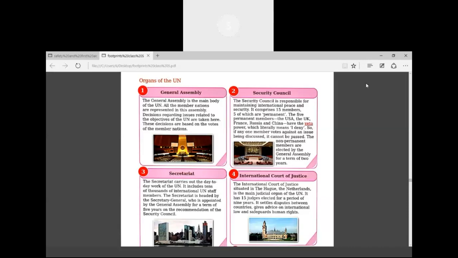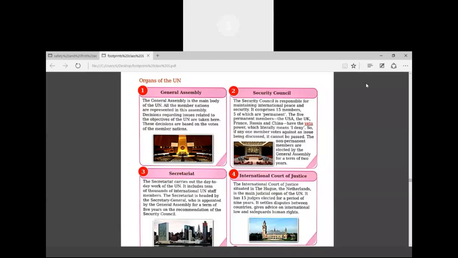The non-permanent members, their term of working is 2 years. Meaning after 2 years, the non-permanent members, out of 15 with 5 permanent, the other 10 members are changed every 2 years. Okay, that is the meaning of the General Assembly having a term of 2 years for the non-permanent members. And permanent members means for their lifetime they are permanent.